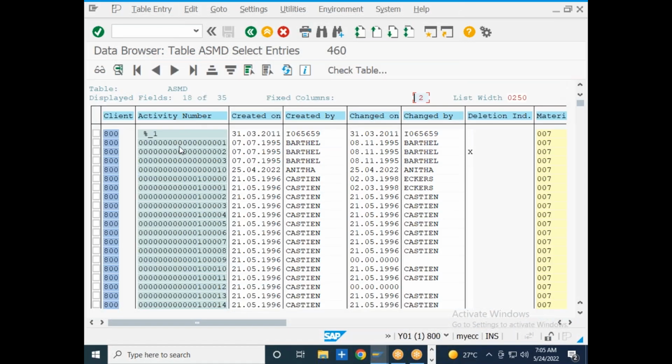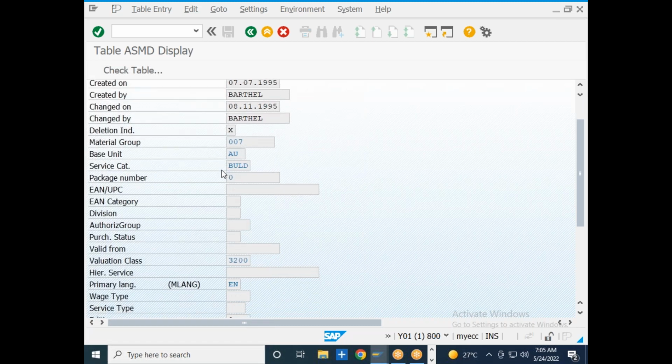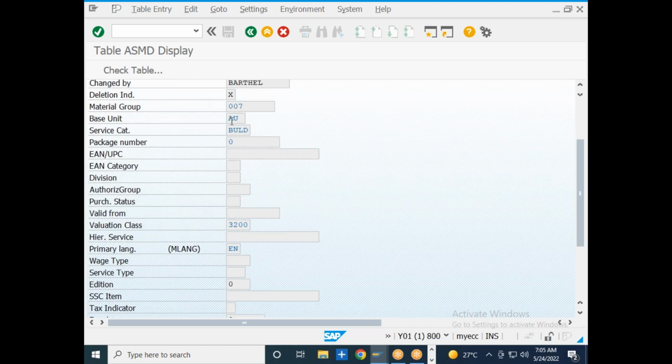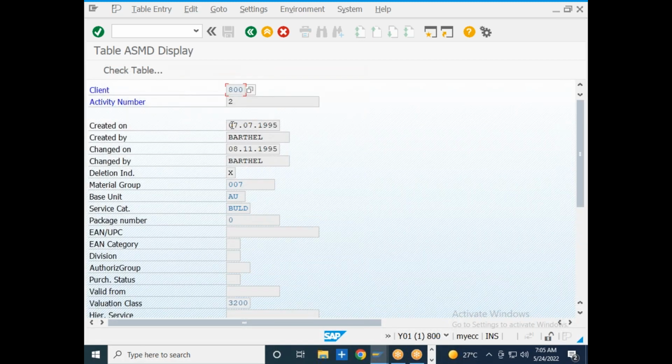It will give you general information related to the service, the description and all those things. I will select and go to the details. See, this is the general information of the service master data, like what is the valuation class, what is the service category, what is the base unit of measurement, what is the service group. All those things you will be able to see over here in this table.